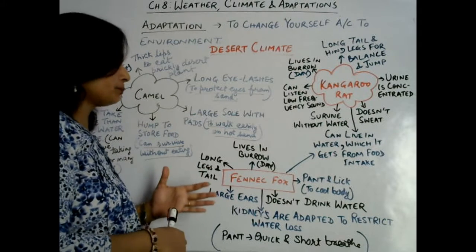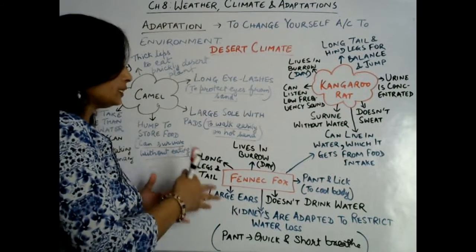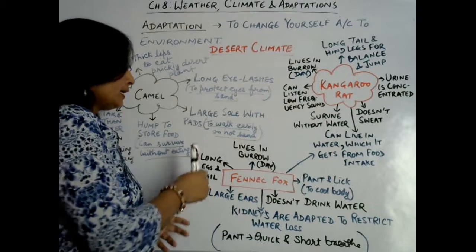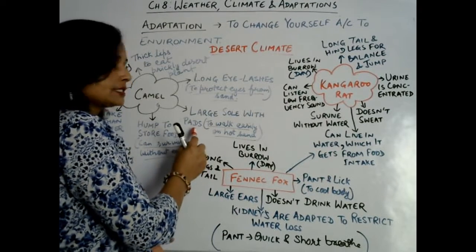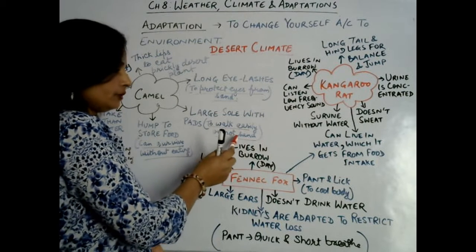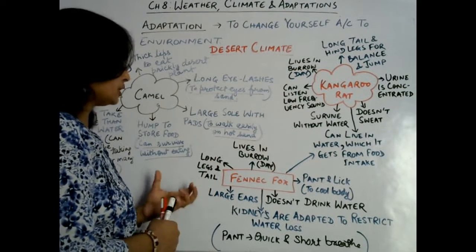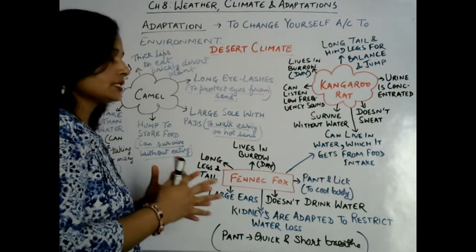Sand में पैर को deep जाने नहीं देता, धंसने नहीं देता, so that it can easily walk on the sand. Okay, and at the same time its foot pads, sole pads are thick and that protect it from hot sand. Hot sand का भी effect नहीं होता इसके legs पे and it can walk easily on the sand.